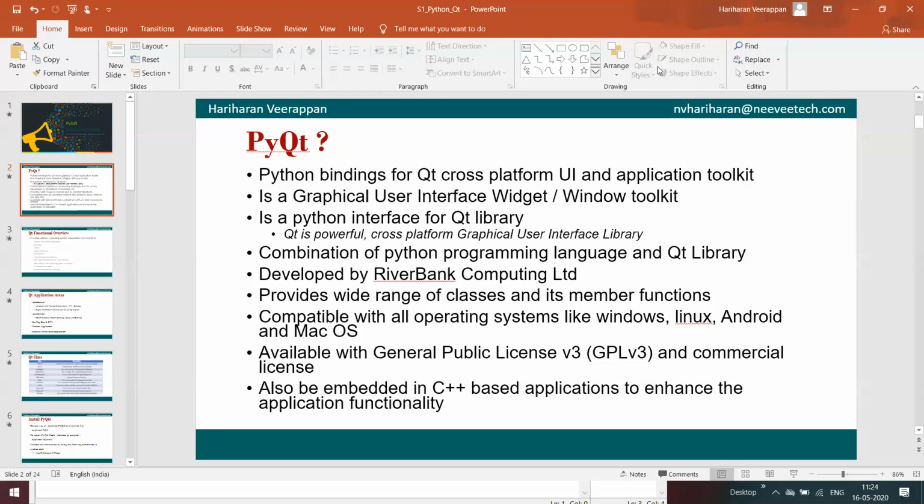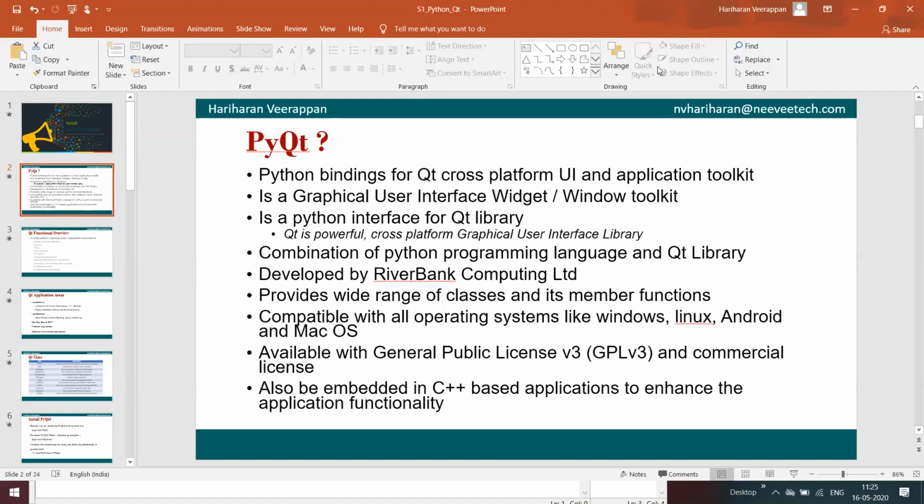Basically, Qt is a very lightweight user interface framework, and PyQt is the binding of Python for the Qt user interface development kit or application toolkit. Basically, PyQt provides graphical user interface widgets. It provides complete graphical user interface widgets, windows, toolkits, dialog boxes, message boxes, and all those things are integrated into PyQt as different classes.